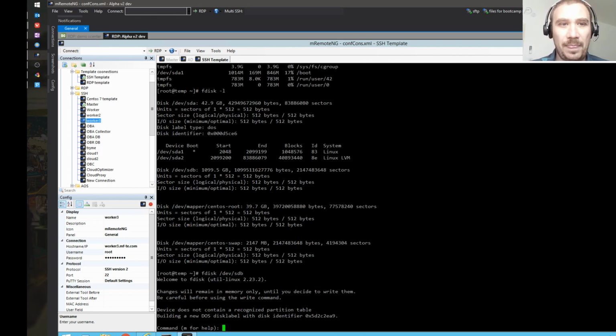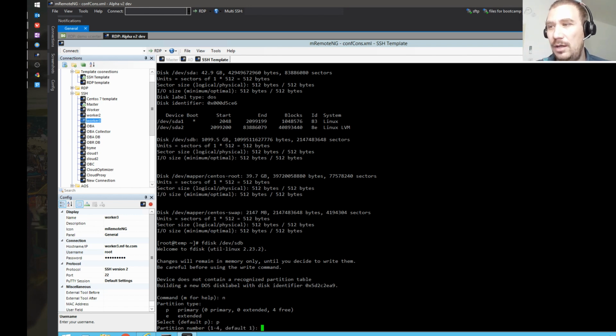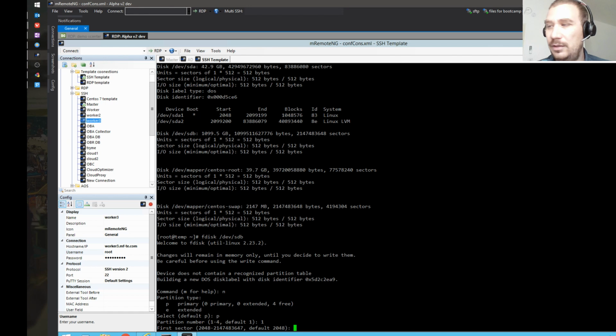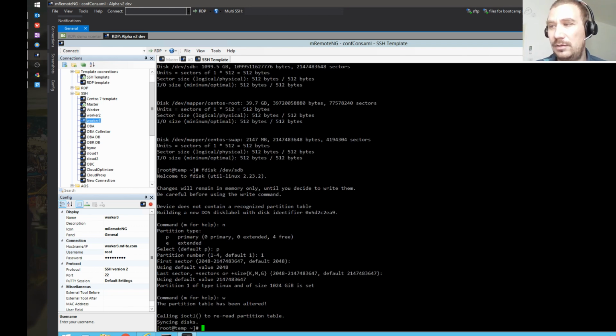Fantastic. Now we are going to create a new partition. It's going to be a primary one. And partition number, oh, I don't know. Yeah, number 1. Okay, first sector on defaults, last sector on defaults, and that's it. We are done. Fantastic. Now we need to save everything and exit. Fantastic. So we've done that.